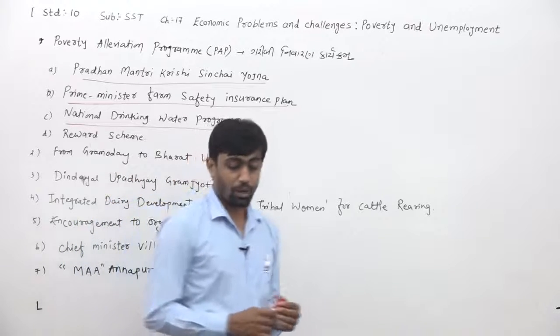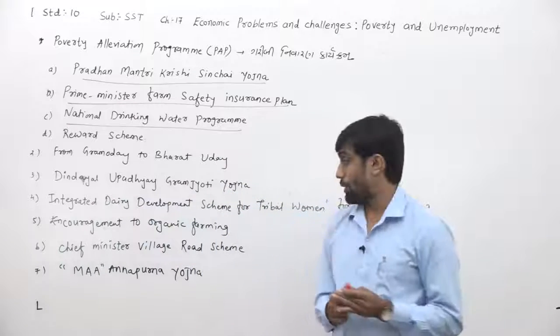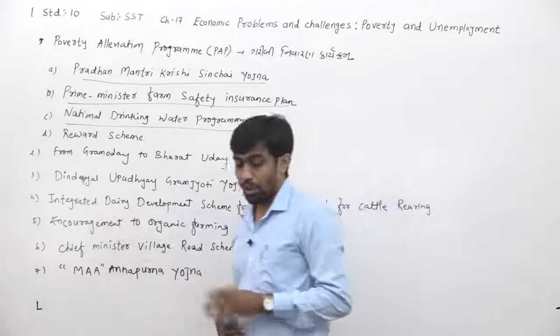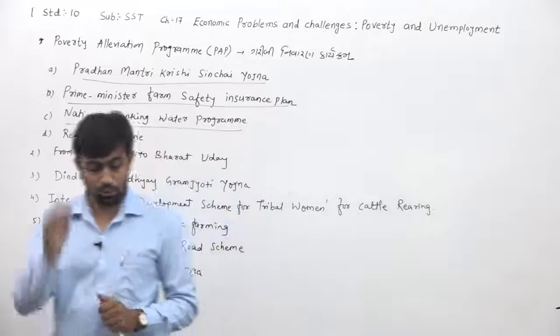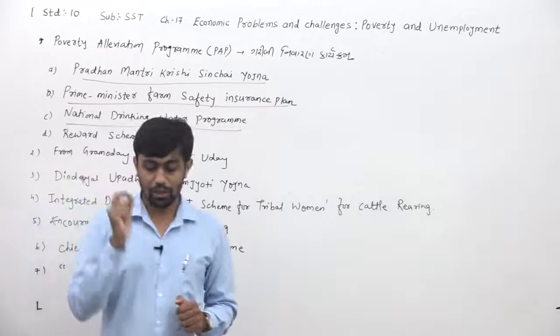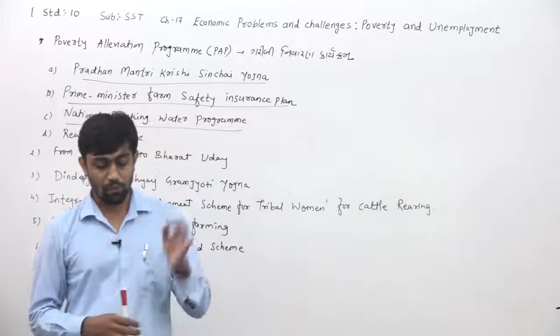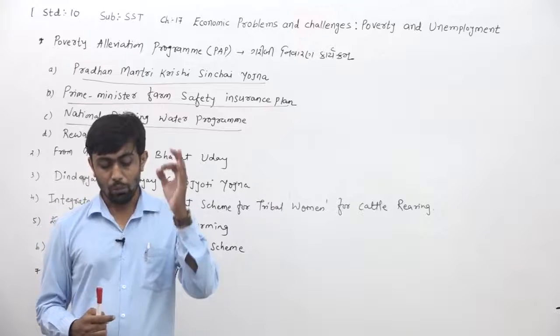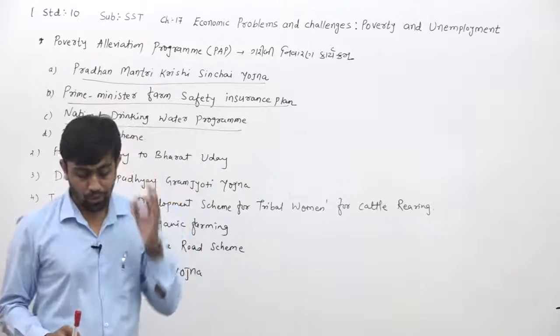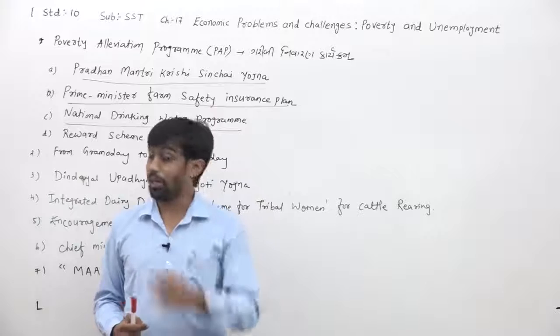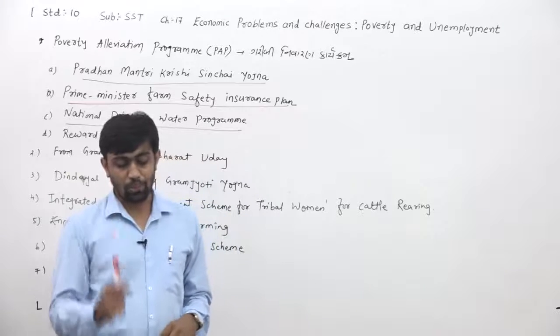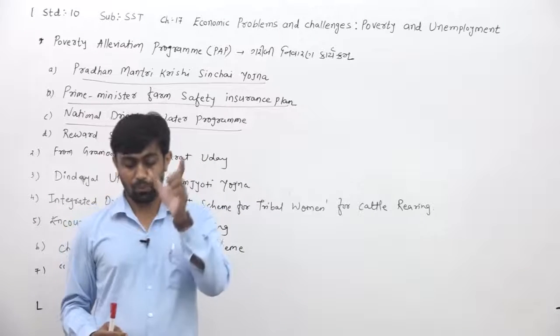Fourth one, they have to give about the reward scheme. Reward scheme. According to this scheme, under this program, an agriculture market has been set up for the farmer, in which the farmer gets their product listed. Online traders may bid from any place. The objective of this plan is to save the farmer from loss.